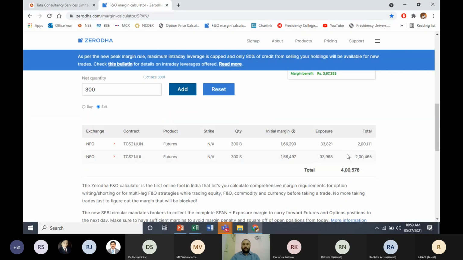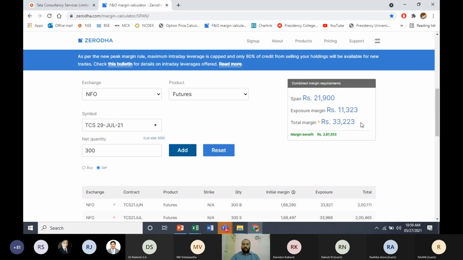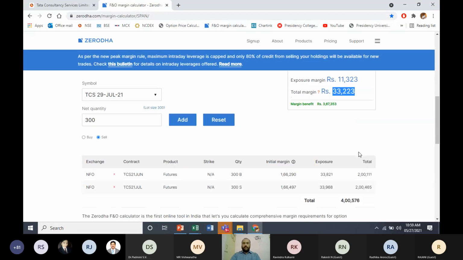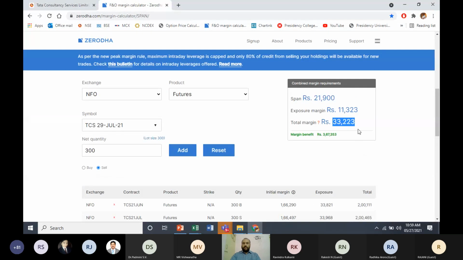When you sell the July contract, the total margin required is only 33,000 rupees. The reason is simple. Irrespective of the price movement, your risk will not be more. If the price goes up, you are long in the June contract. If the price goes down, you are short in the July contract. Automatically, that will take care of the mark-to-market risk. So whatever limited margin is required, that is what they are going to charge you.